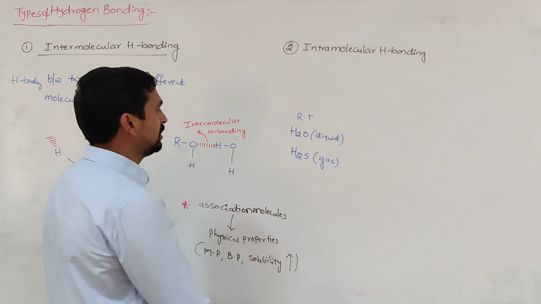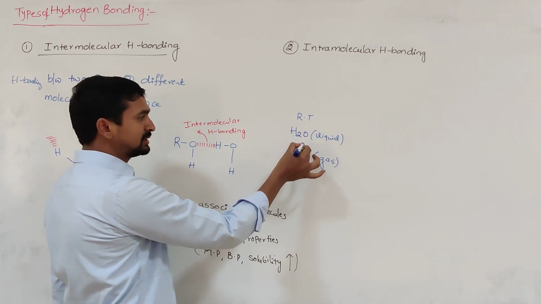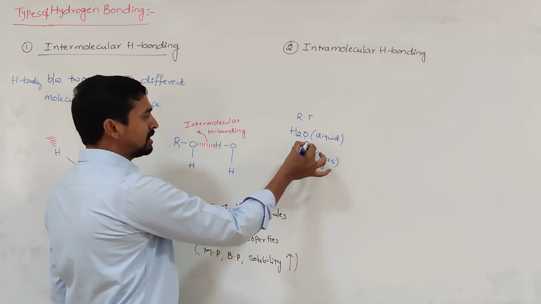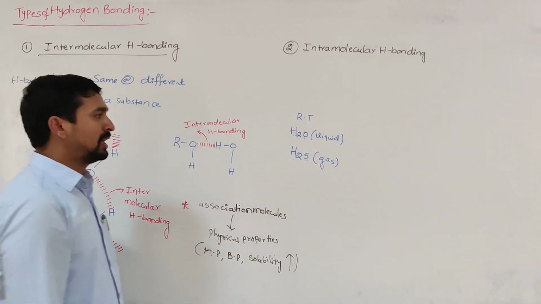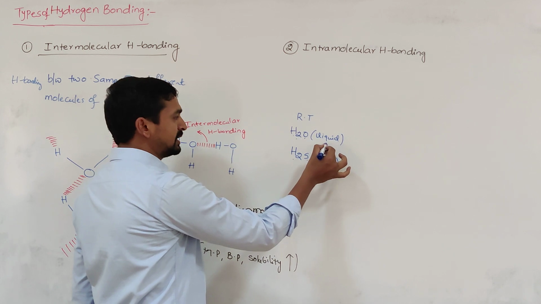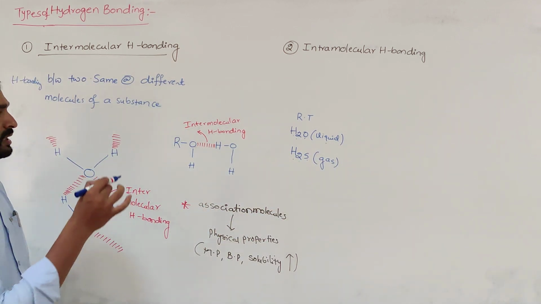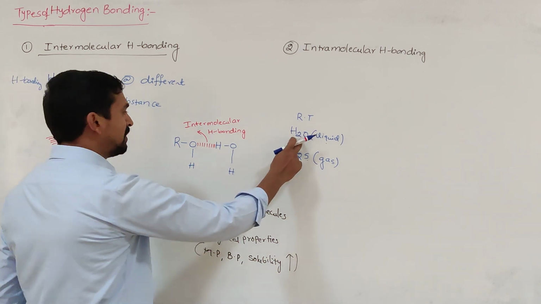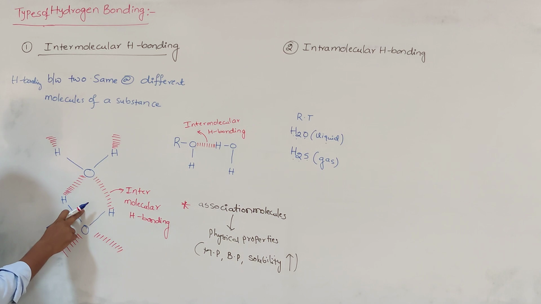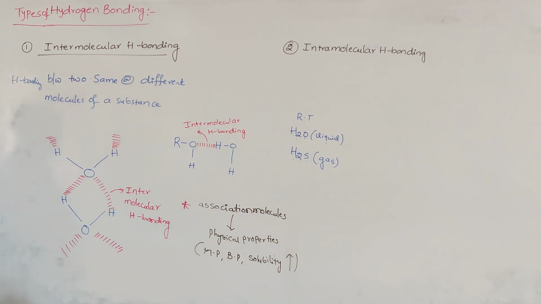Simply, here we see two hydrogens, here oxygen, here sulfur. Oxygen and sulfur belong to the same group. But water molecules exist as a liquid, H2S exists as a gas. That means there is an effect on the physical state. The reason is the water molecule forms hydrogen bonding, the H2S molecule does not form hydrogen bonding.